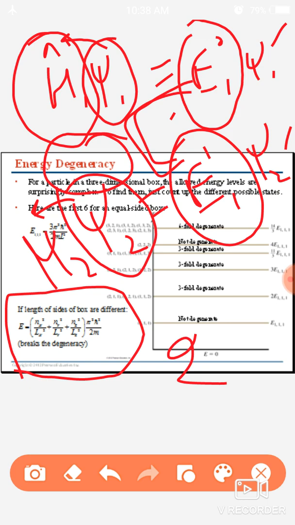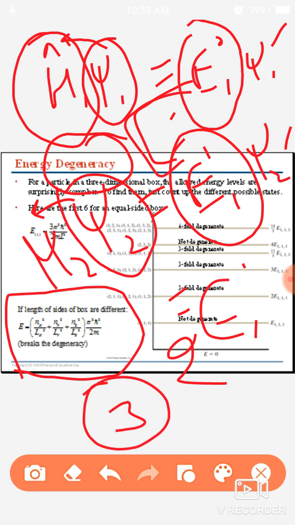If there are three functions, then the degeneracy equals 3. The meaning of degeneracy is that there is more than one eigenfunction corresponding to the same eigenvalue, so it is called degeneracy.